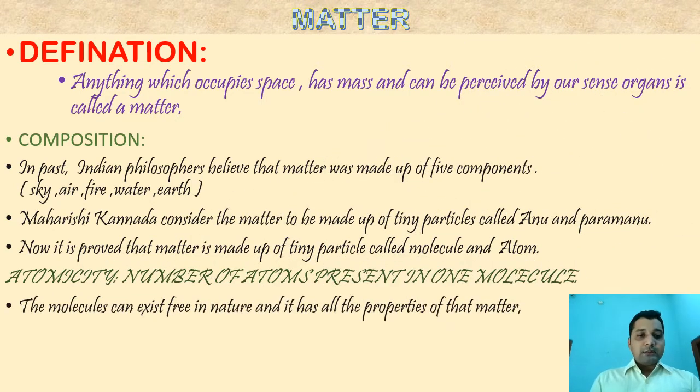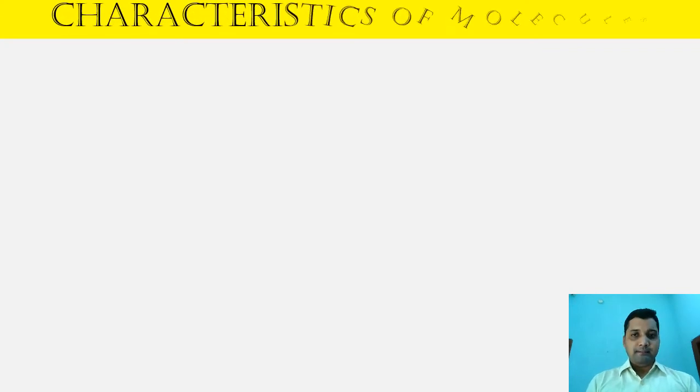These molecules can exist freely in nature, and they have all the properties of the same matter. Means the matter's original property, whatever that may be, every single individual molecule also has the same property. So that is what you can say is the basic composition of matter. Now let us know about its characteristics, its nature, its property.